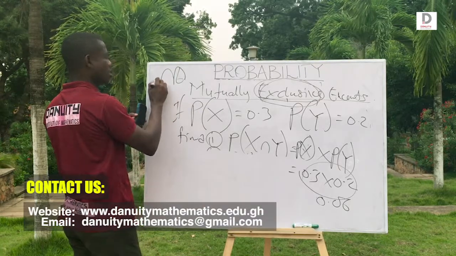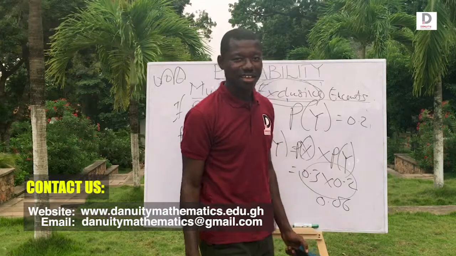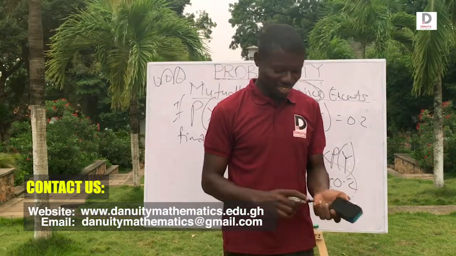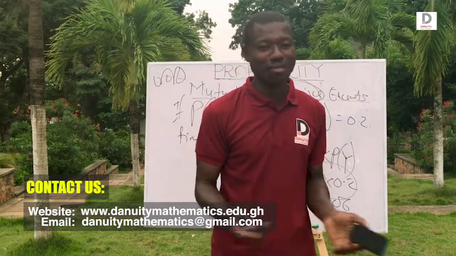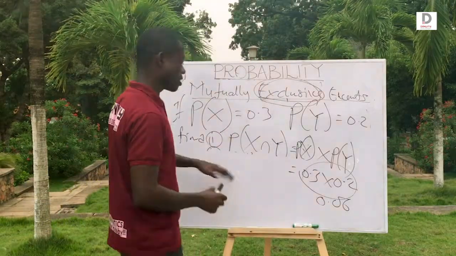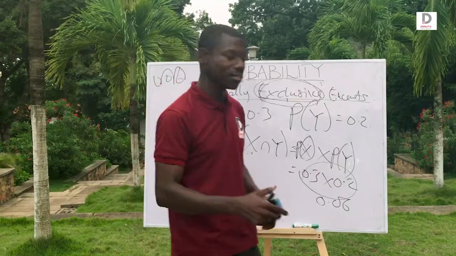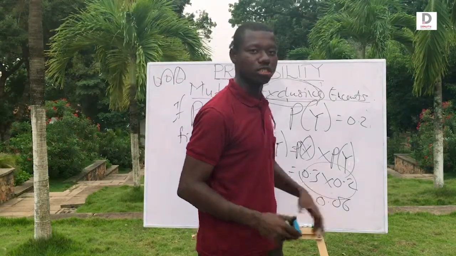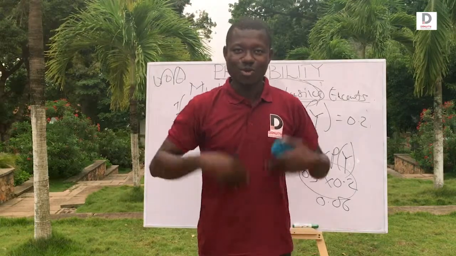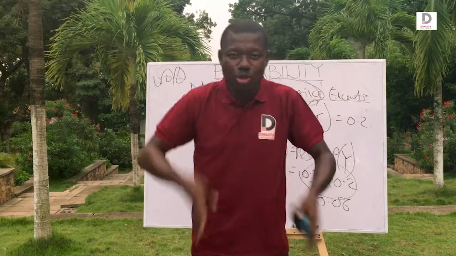So 0.06. That's the answer. How did I get it? I didn't use a calculator. Follow that math and watch our videos. So when the question is silent or says mutually inclusive, then it's multiplication. Multiple effect. Intersection has multiple effect. You are here and at the same time there.